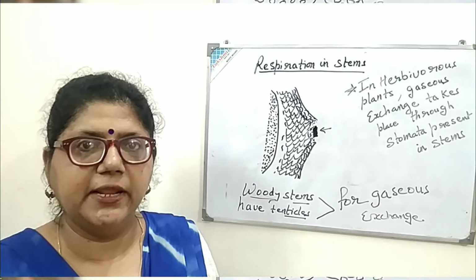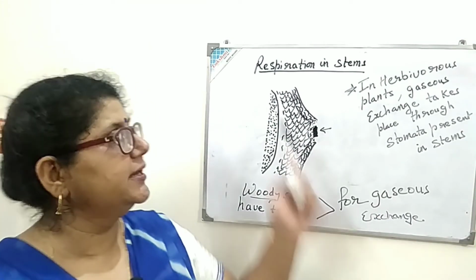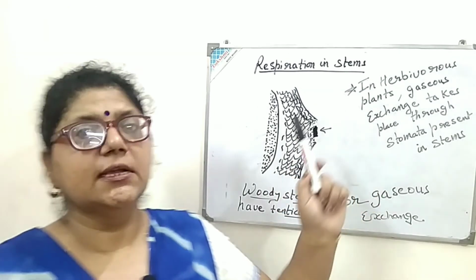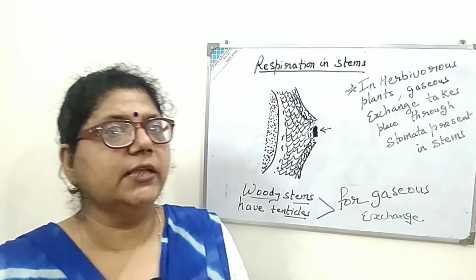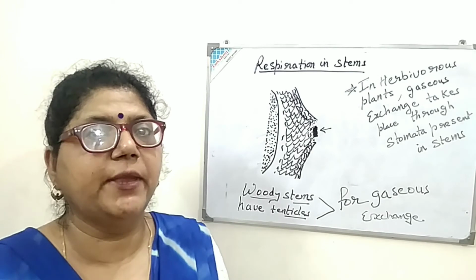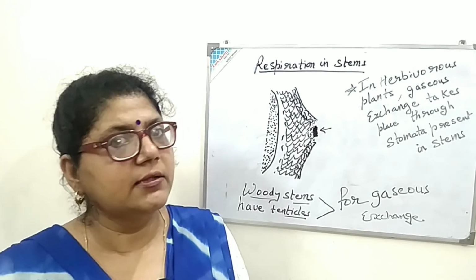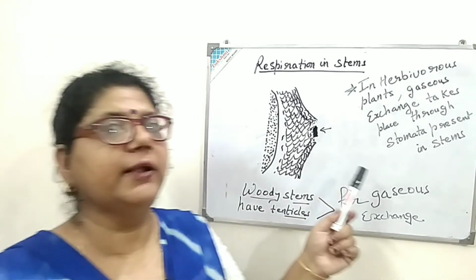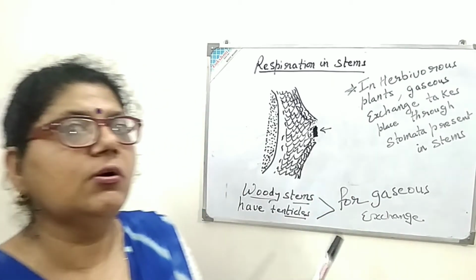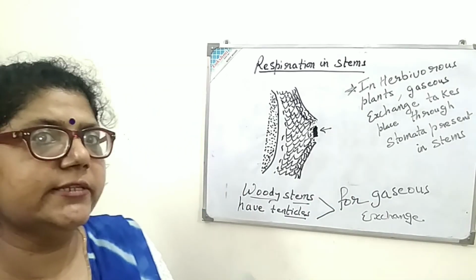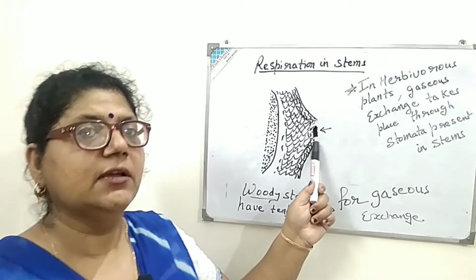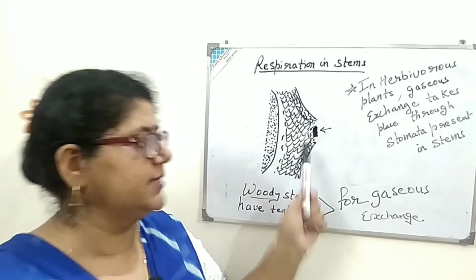Now I will explain how respiration takes place in stems. In herbaceous plants, gaseous exchange takes place with the help of stomata which are present in the stems. But in woody stems, these stomata are not present. So how does gaseous exchange take place in woody stems? With the help of lenticels which are present in the woody stems.